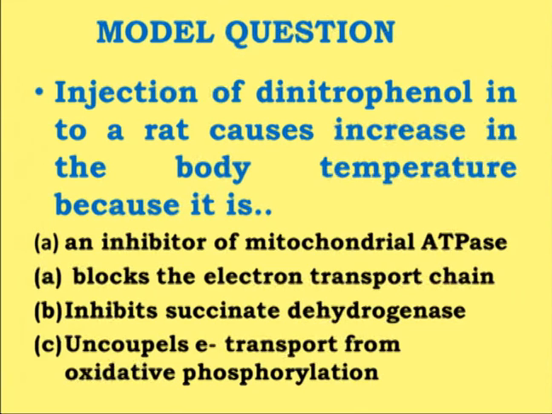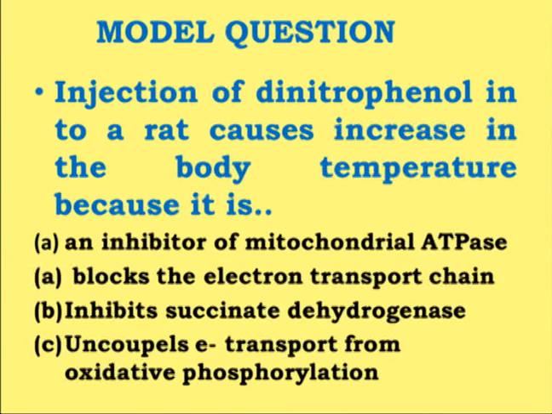Now if you look at any standard biochemistry book, dinitrophenol acts as an uncoupler. It is neither directly binding to the ATPase nor inhibiting any of the carriers of the electron transport chain. It is uncoupling the electron transport which is coupled with oxidative phosphorylation. So in the presence of dinitrophenol, you will have electron transport, but there is no formation of ATP. So whatever energy is generated by the electron transport will be released in the form of heat,